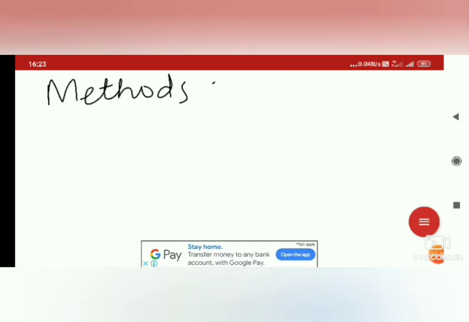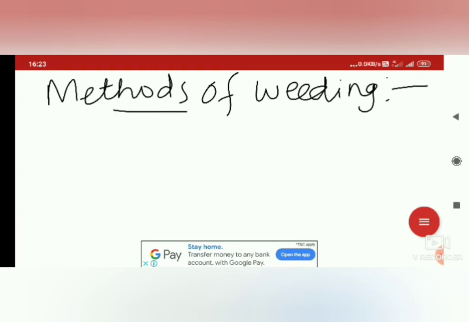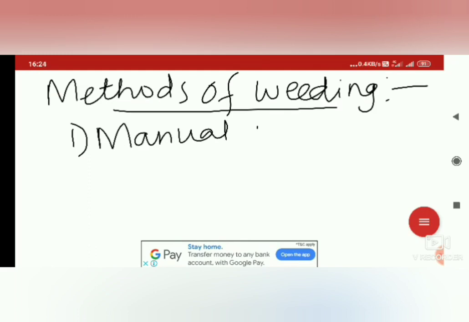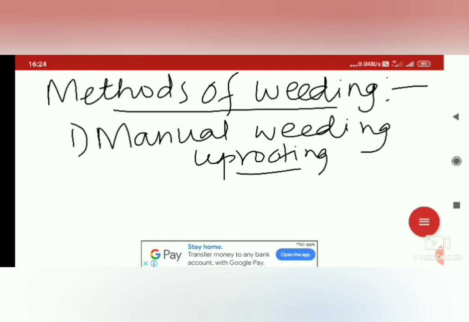Next, let us study the methods of weeding. By different methods we can remove the weeds. The first method is manual weeding. Manual weeding is very simple: just uproot the weeds by hand and throw them away. Removing the weeds by hand, or uprooting them, is known as manual weeding.